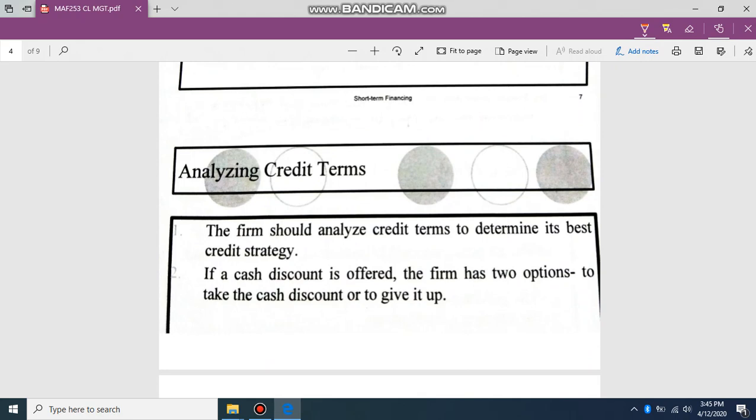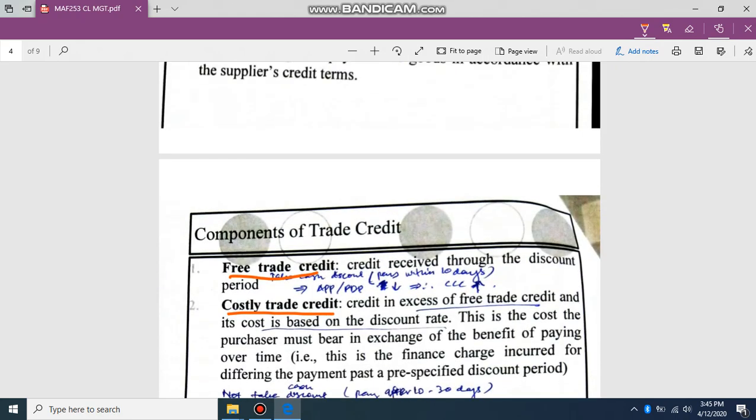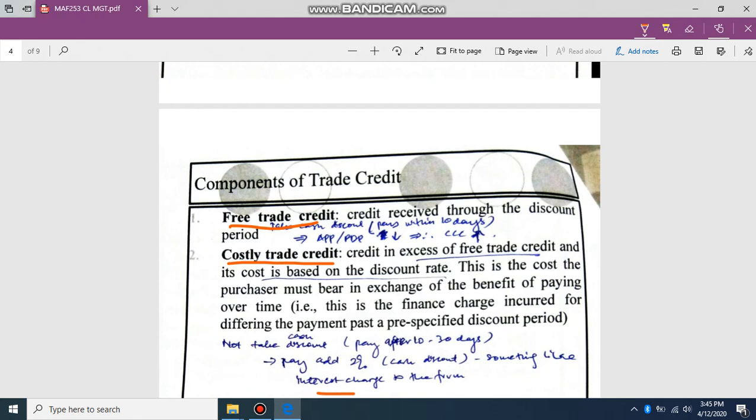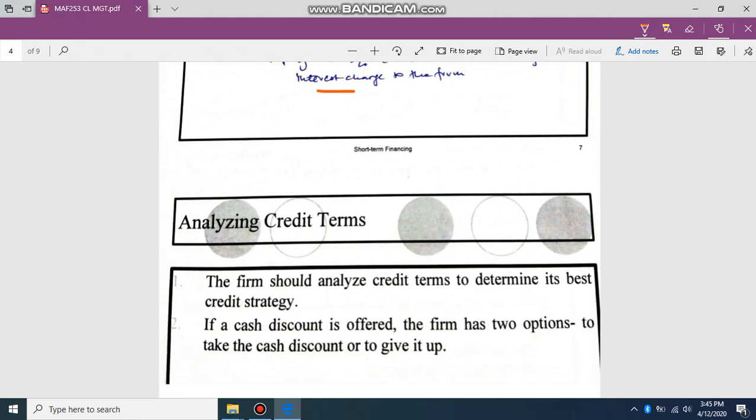In this case, the firm has to analyze, because there are two alternatives: free trade credit, which means taking the cash discount, or not taking the cash discount, which is costly trade credit. So what is the best strategy for the company?